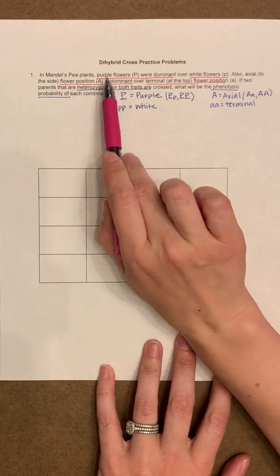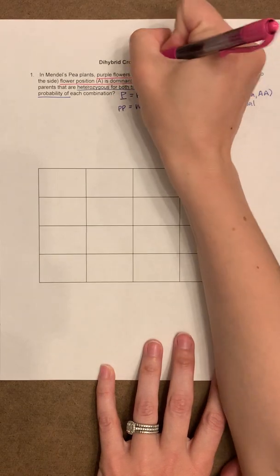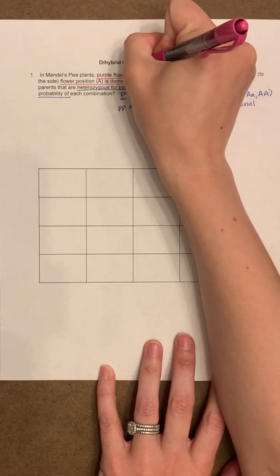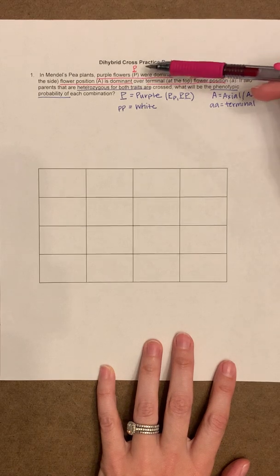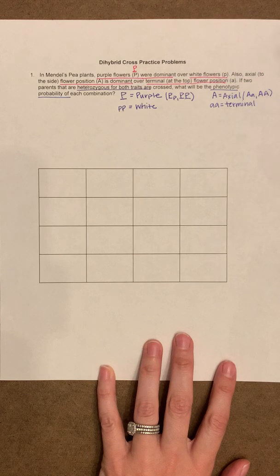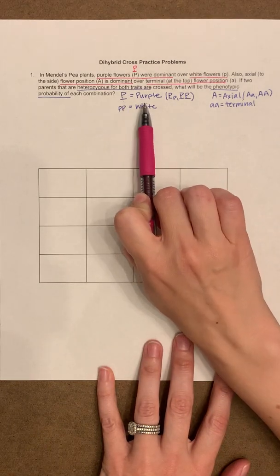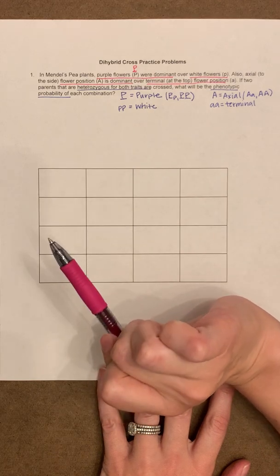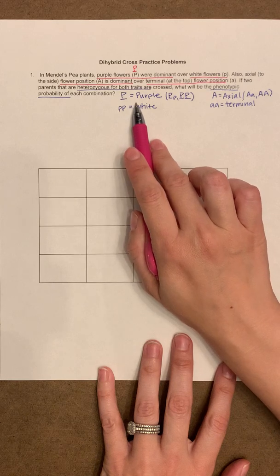So right there when I read the question, I thought, okay, purple flowers are going to be a capital P. I'm going to show my capital P as a P with a line on the bottom just because P is kind of confusing when you have a capital and a lowercase at the same time. And now I know that purple flowers are dominant, and they're dominant over white flowers, lowercase p. So when I hear that, I think to myself, okay, anytime I have a capital P, that means I'm going to have purple flowers. So there are two genotypes that could give me a purple flower phenotype.